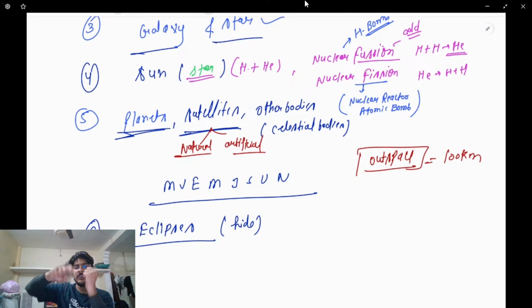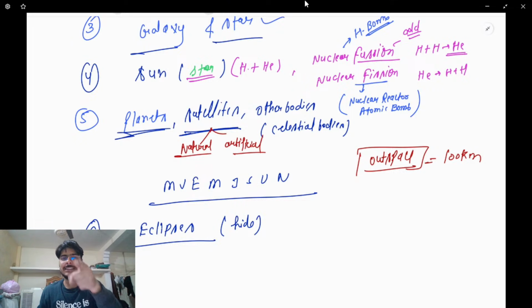Now, you are the observer. You may see my fist as the Sun, and if the Earth is moving from here, this is the Sun for you. Clear? Now, this is the Sun and this is the Moon. Consider it as the Moon. Sun, Moon. You are the observer.